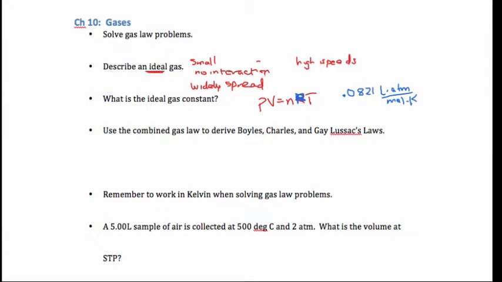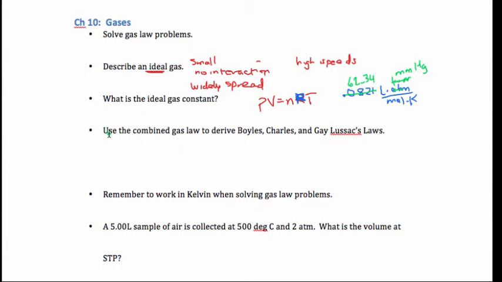If that's the case, atmospheres goes away and you'll have torr, and this number changes by the factor of 760 because there's 760 torr in one atmosphere. So if you multiply 0.0821 times 760, you'll get the other value for R that's common, which is 62.34 liter torr over mole Kelvin. And then remember that torr are the same thing as millimeters of mercury. They're synonymous.